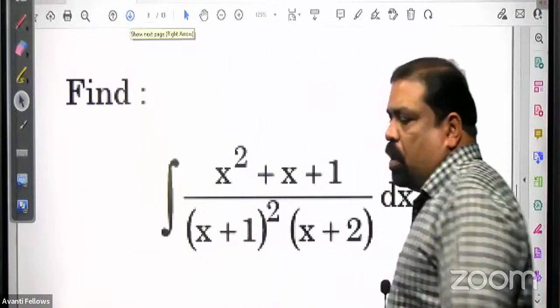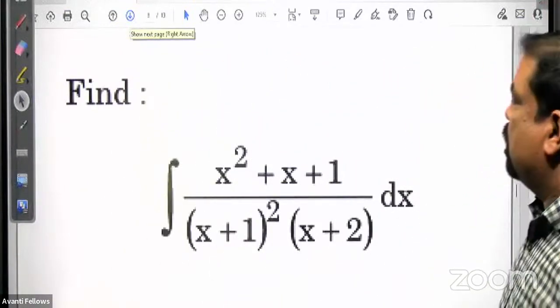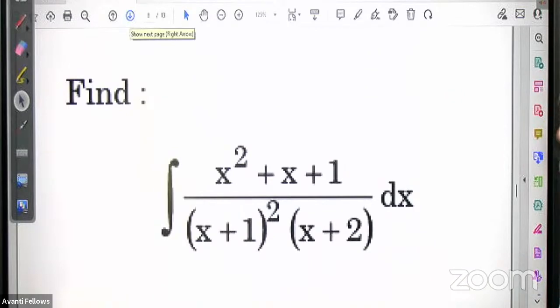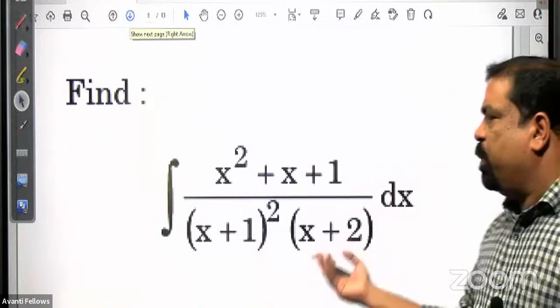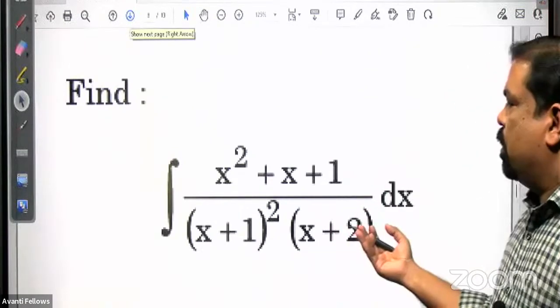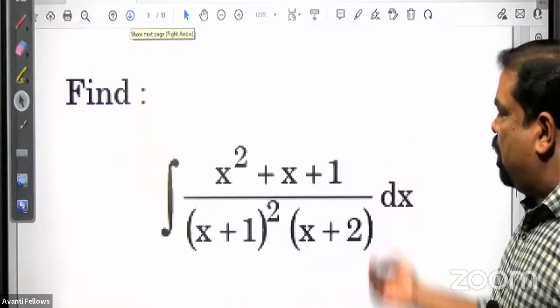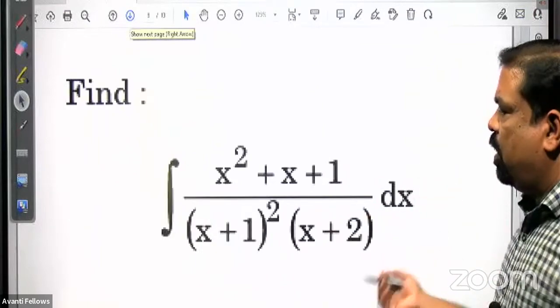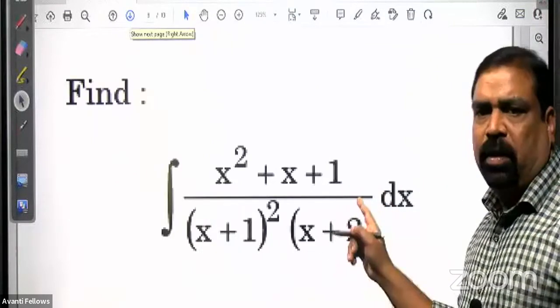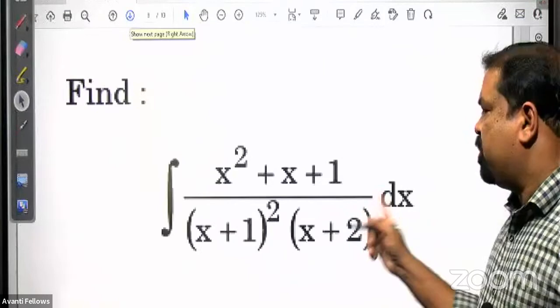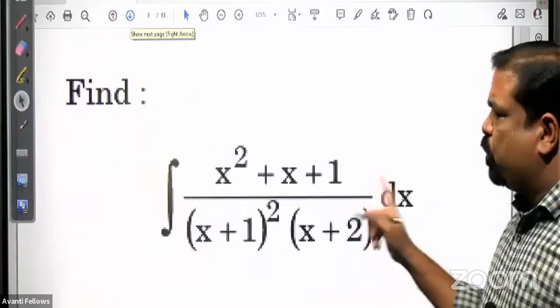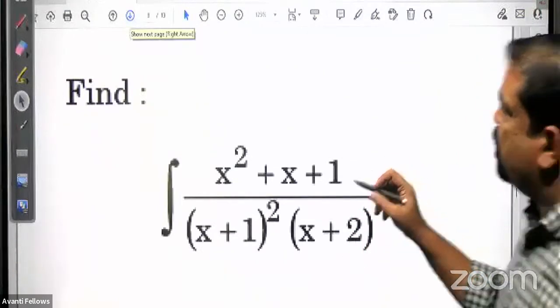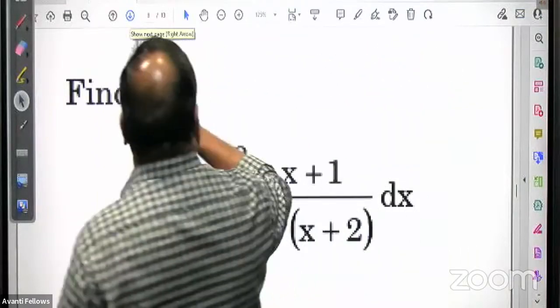Look at this question. Have a look on this problem. This also, I think, you will be able to do. Numerator is a quadratic and denominator is a cubic polynomial. So very clearly, the method is partial fraction method. No difficulty. Direct partial fraction method. But you should know how to write the partial fraction for this.